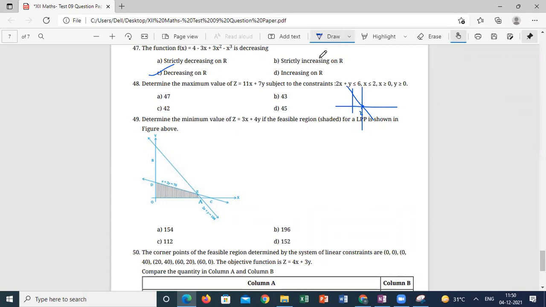Anyone? So 0, 0 is one corner point. 2, 0 is another corner point. 0, 6 is also one corner point because of here. And any other corner points here?